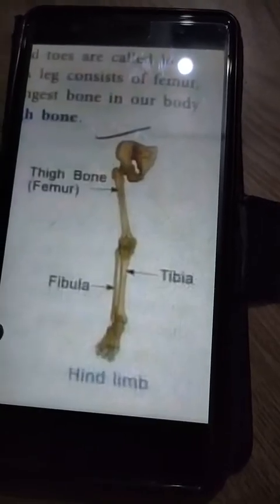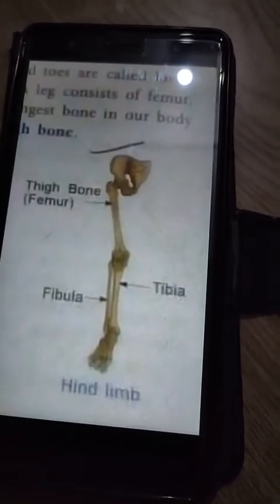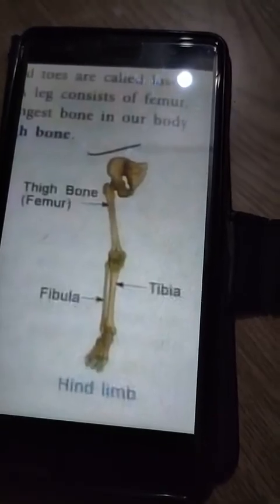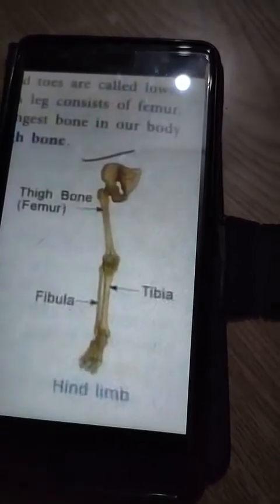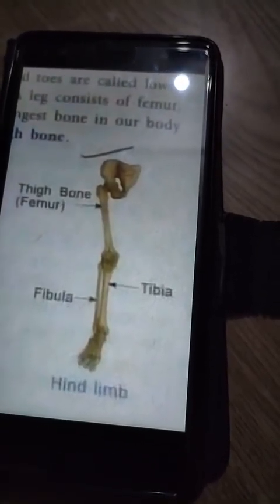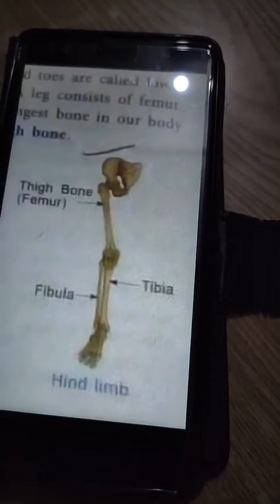And now next is joints, but in this video I'll complete only half of the chapter, till bones. So you go through it and study all the diagrams and complete your work.